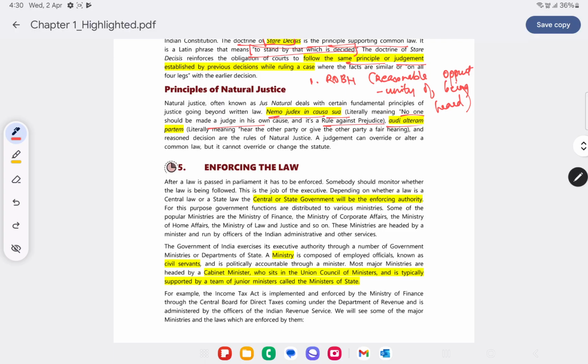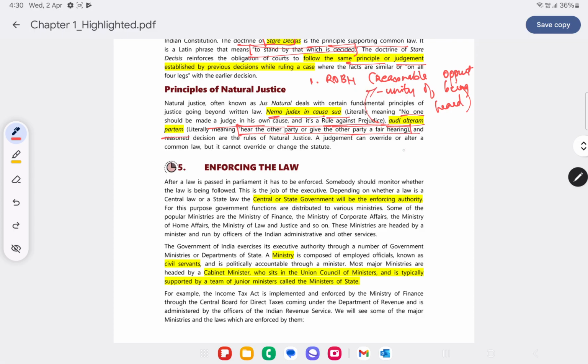The other one is audi alteram partem. Now audi alteram partem means to hear. Auditory senses is nothing but to hear. So audi alteram partem means to hear the other party or to give the other party a fair hearing. This is nothing but ROBH, reasonable opportunity of being heard.